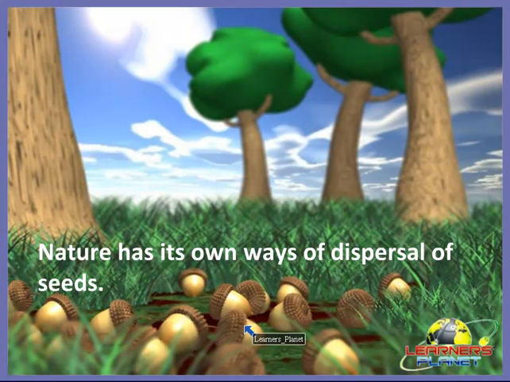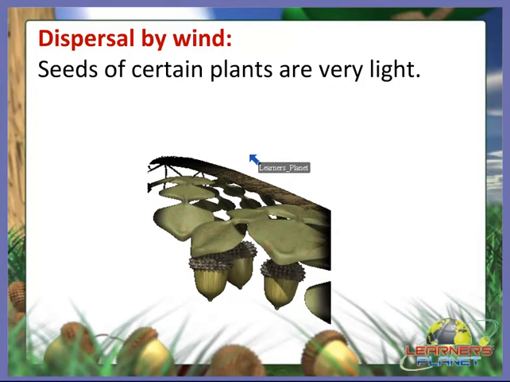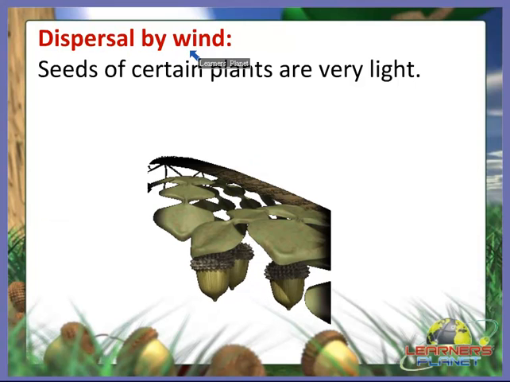But this does not happen in all the plants. Some of the plants scatter their seeds away themselves, and they follow this process of dispersal. Alright children? So we can say that nature has its own ways of dispersal of seeds. There are many such mediums acting for this dispersal of seeds. So let's study all the factors of dispersal. First of all, we will discuss dispersal by wind.